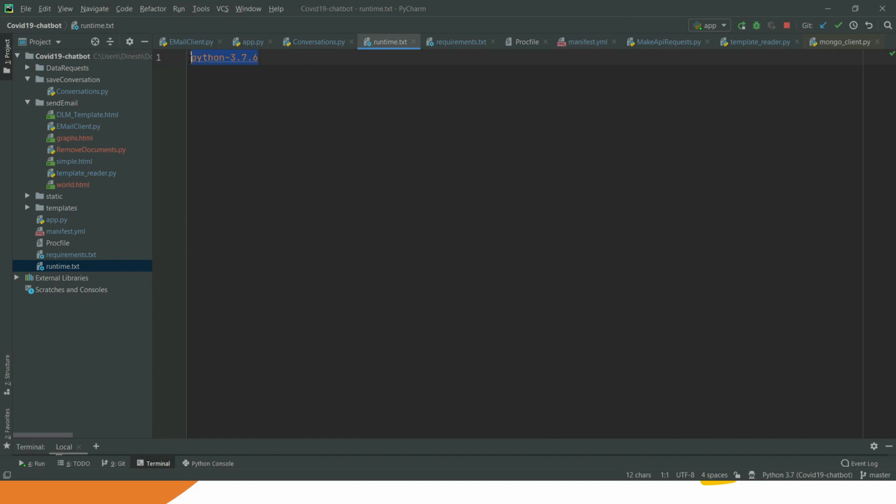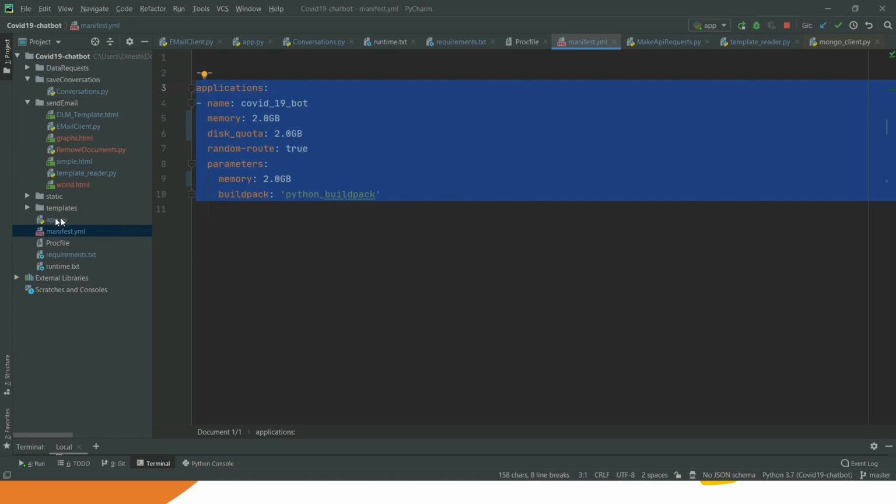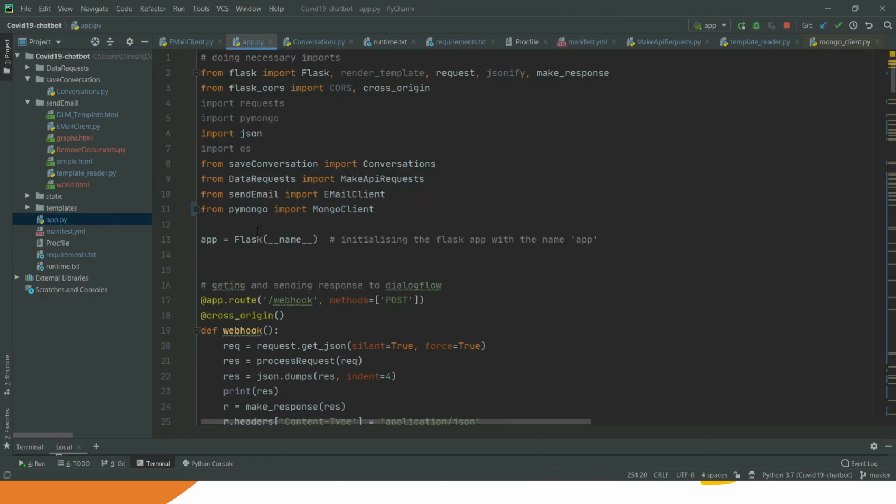I have mentioned Python version 3.7.6. There is another file, manifest.yml. Whenever we deploy to our cloud, we mention the application name, the memory and RAM size and so on. So it is important while doing the deployment. Okay, so let's go to the app.py file.